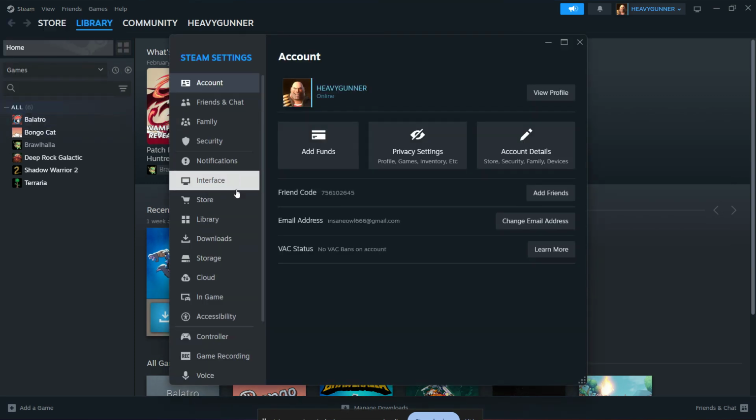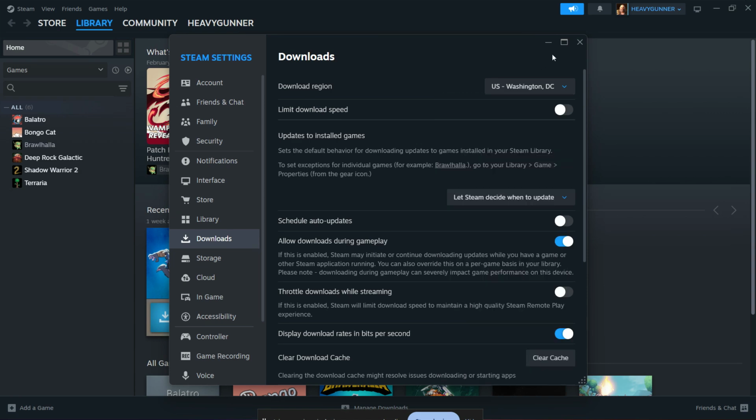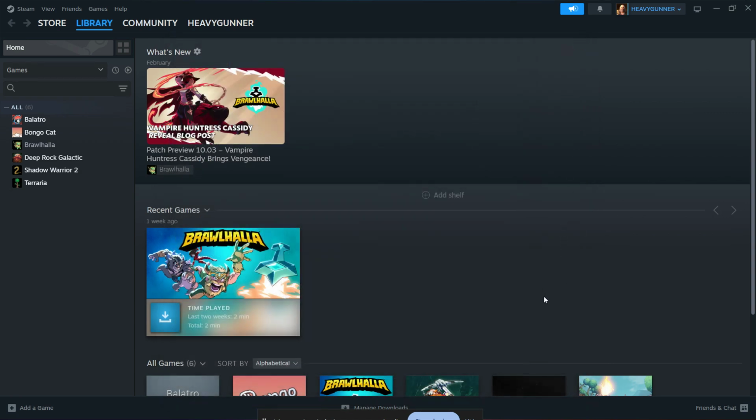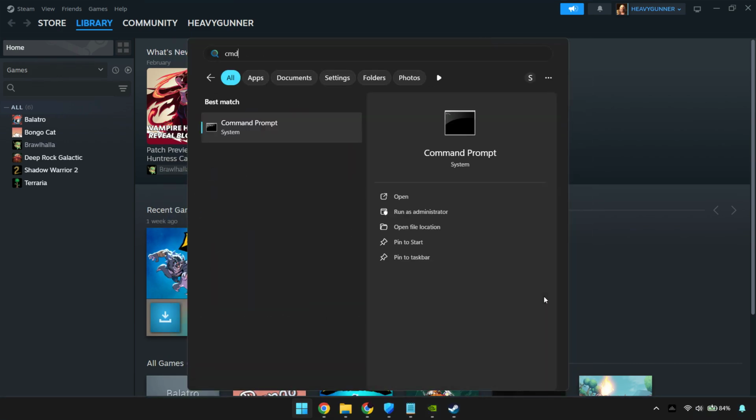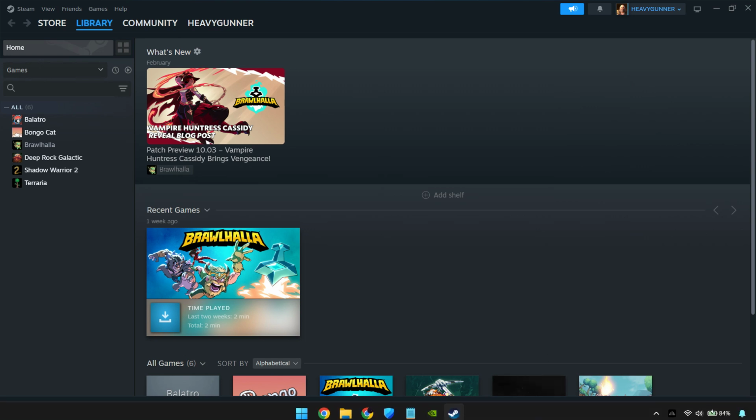The next step is to flush your DNS and reset Winsock, because sometimes your PC is trying to contact Steam using outdated network information. If your system has a cached IP address that no longer works, the login request can keep timing out. To fix this, open the Start menu, type command prompt and run it as administrator, then type ipconfig /flushdns and press enter. After that, type netsh winsock reset and press enter. Once both commands finish, restart your PC. This clears old network cache data and resets the Windows socket catalog, which often fixes stubborn Steam connection errors. After the restart, open Steam one more time and test the login. In many cases, one of these steps will solve the issue immediately.